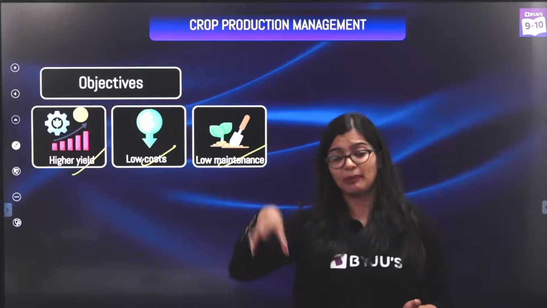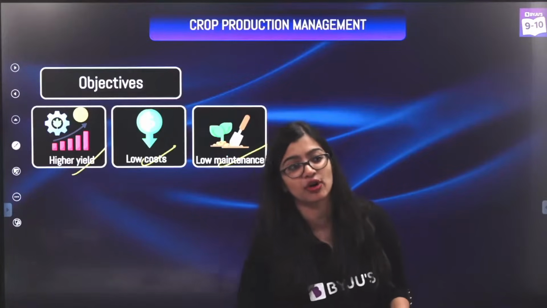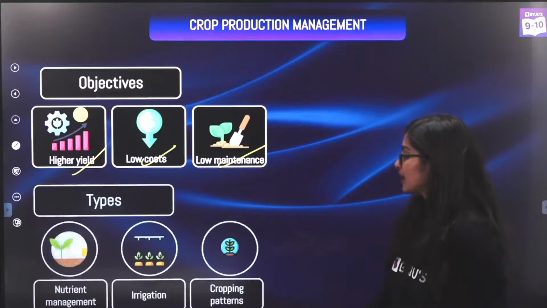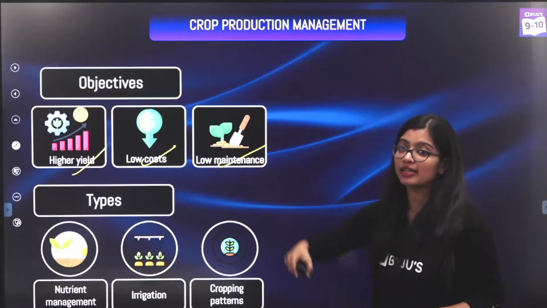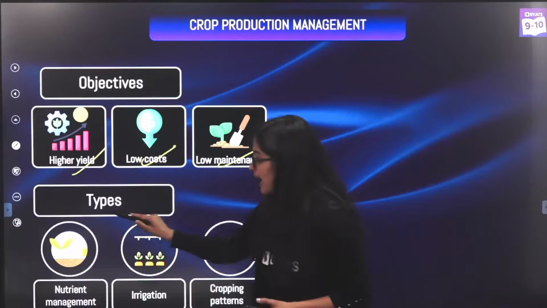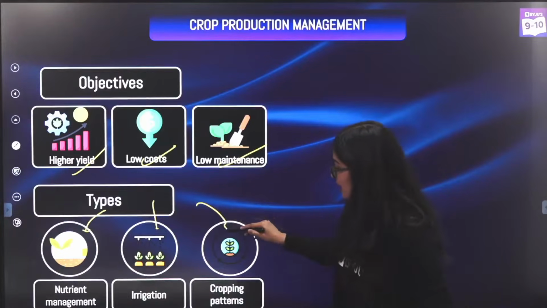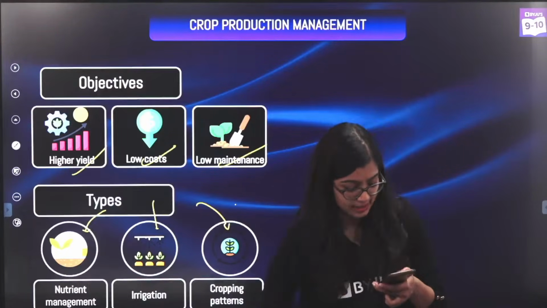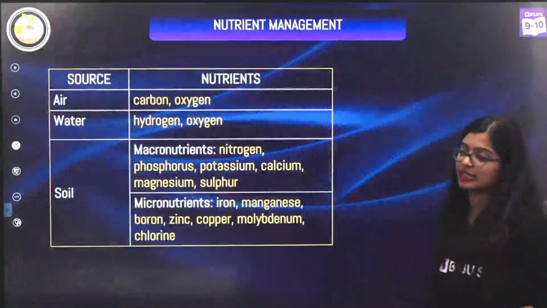right? And based on how much you invest, you have high cost, low cost, and of course you have average cost as well, right? So of course, how can you produce at a large scale, right? Crop production management, how are you able to do it? So by managing the nutrient intake of the crop, by irrigation and by cropping patterns, yes? All right. So now let us quickly look at nutrients.